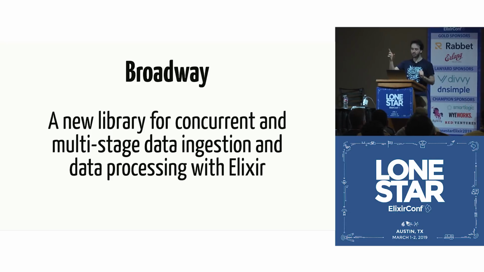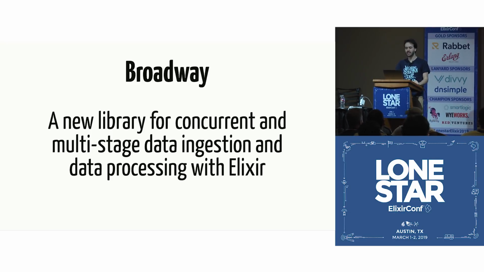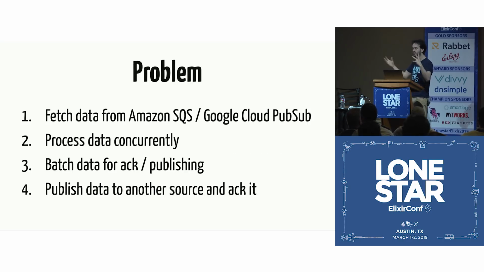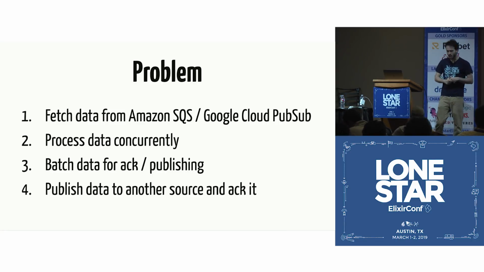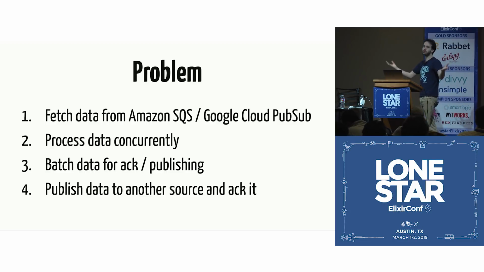So Broadway is a new library for concurrent and multi-stage data ingestion and data processing with Elixir. So what is the problem that we're trying to solve? Imagine, for example, that you have data on Amazon SQS or on Google Cloud PubSub or RabbitMQ, Apache Kafka, and you want to process this data. If you're doing that with Elixir, you want to process this data most likely concurrently and as efficiently as possible.